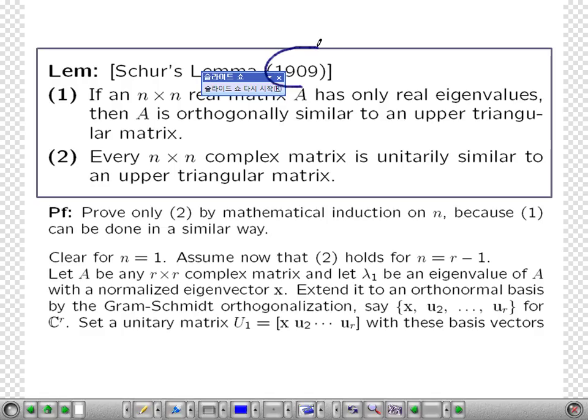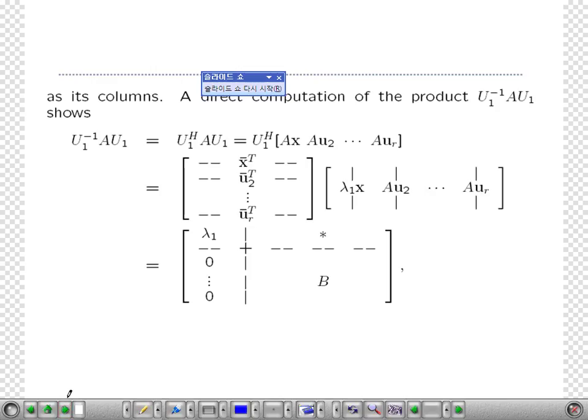This theorem was proved in 1909 by the Jewish mathematician Schur, who moved from Germany to Israel during the World War.